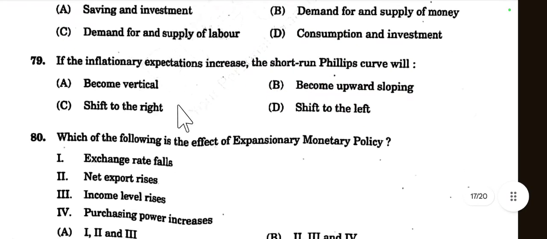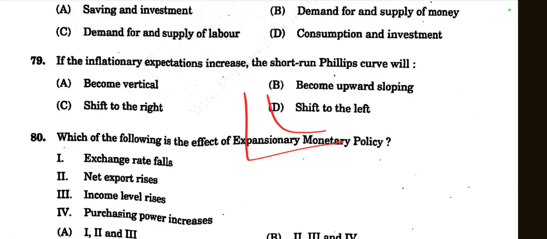Then question number 79, if the inflationary expectation increases, the short run Phillips curve will become vertical, become upward sloping, shift to the right, or shift to the left. So if the inflationary expectation increases, then the short run Phillips curve will shift to the right.